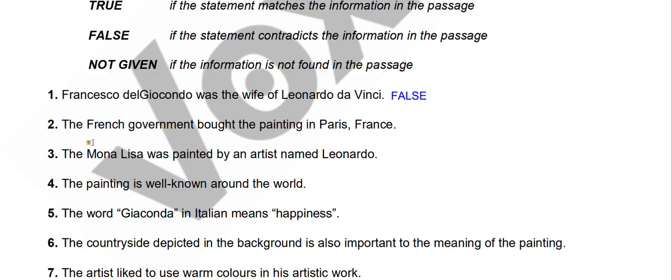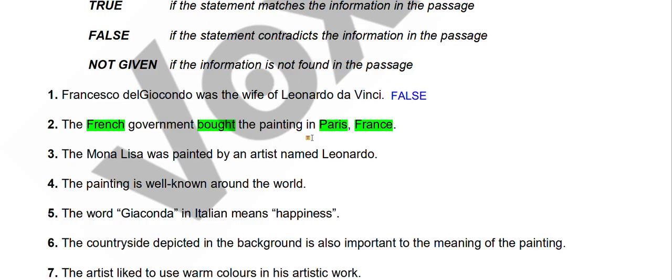Second one, the French government bought the painting in Paris, France. So the answer will be true when we know that the government of France bought the painting in Paris. Paris is the capital of France, so if the French government bought this painting in Paris, we will say true.